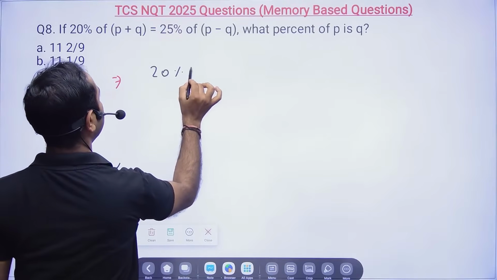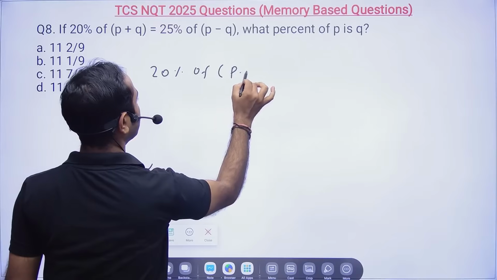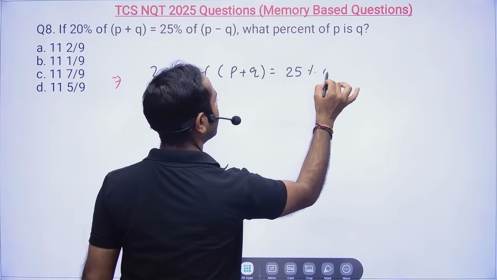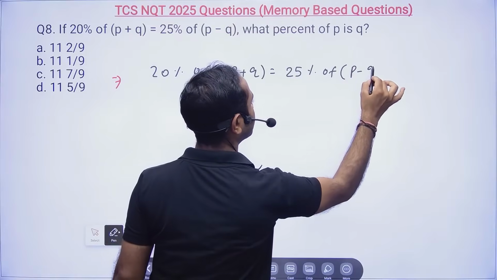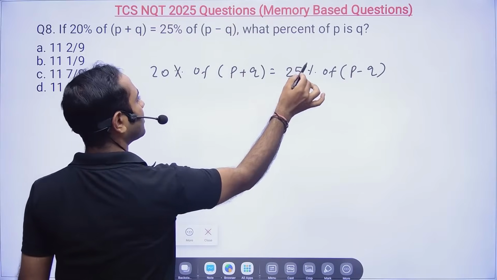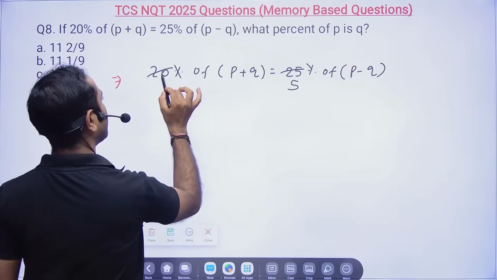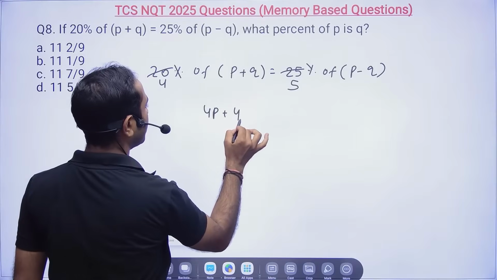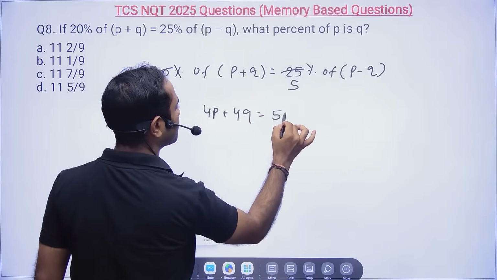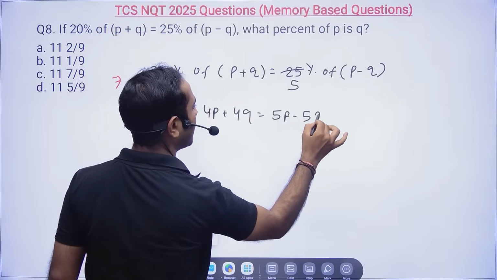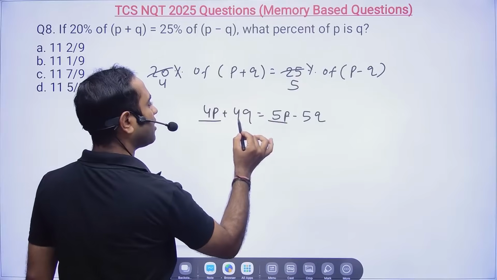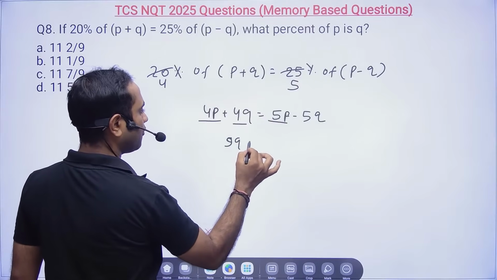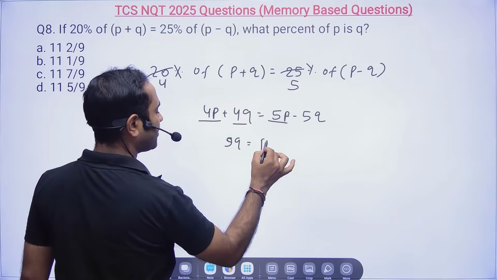So 20% of P plus Q will be equal to 25% of P minus Q. So this percentage over, 5 5 ja and 5 4 ja. Here 4P plus 4Q. See how easy is this question. 5P minus 5Q. Now Q and Q. So 9Q will be equal to 5P minus 4P is equal to P.